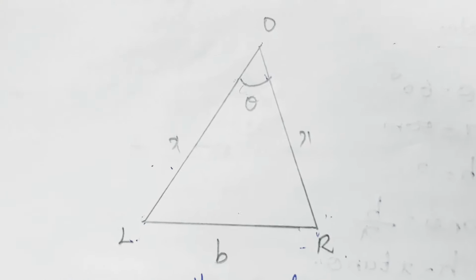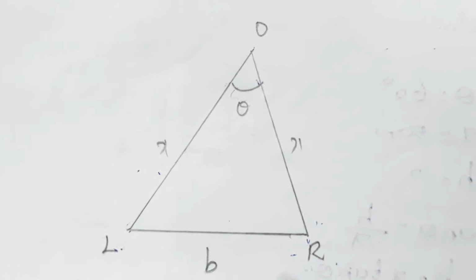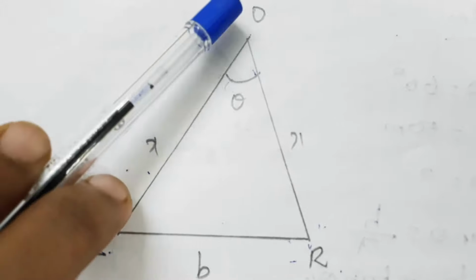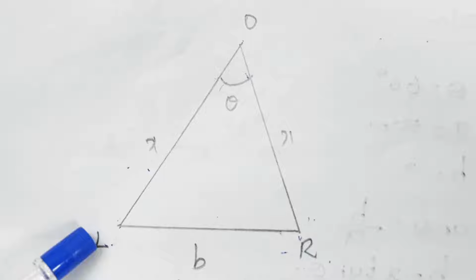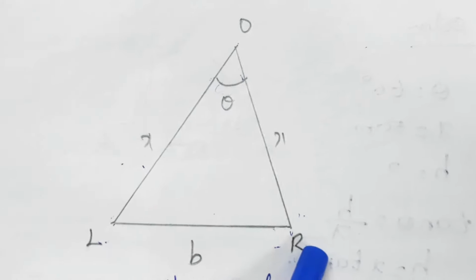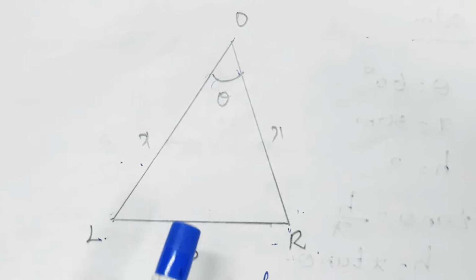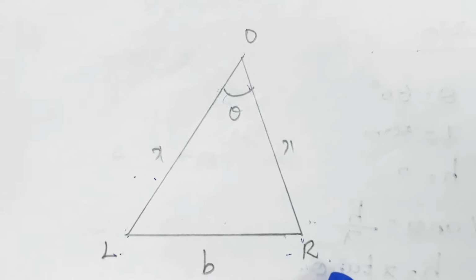How can we calculate the distance using the parallax method? Look at this figure. Consider this is the left eye L, this is the right eye R, and this is the object, a very large distance object. Here LOR is known as the parallax angle, or we can call it the parallactic angle.